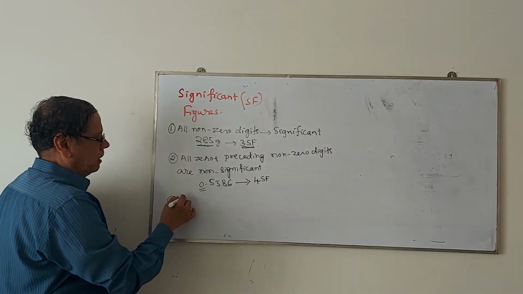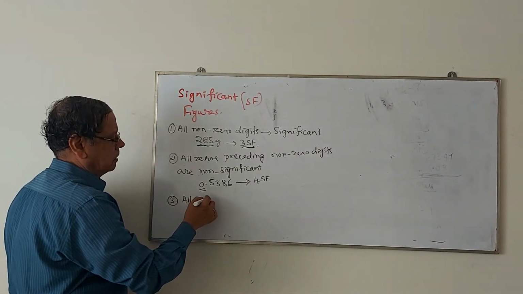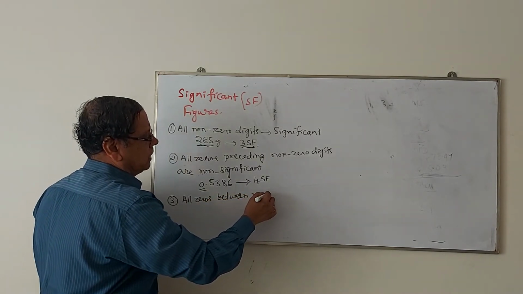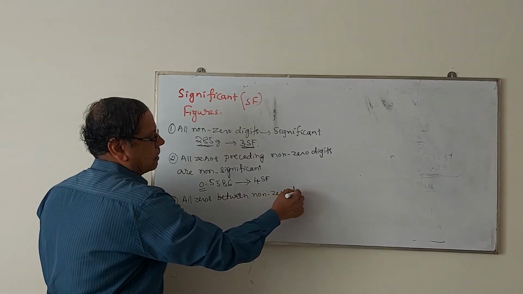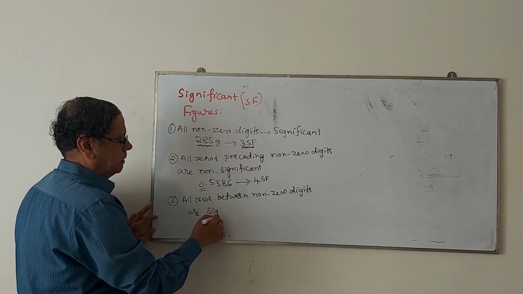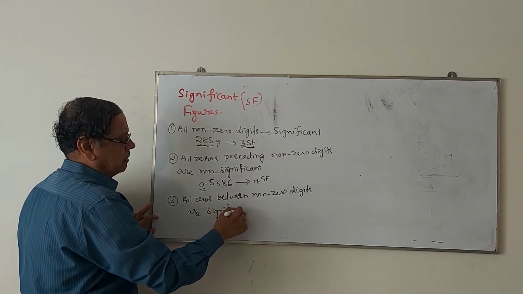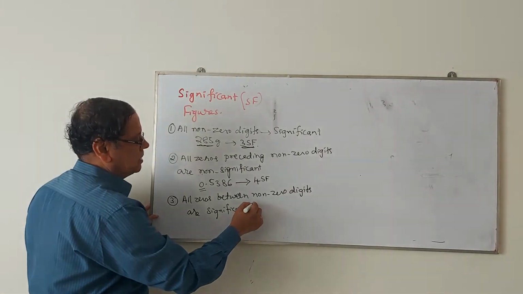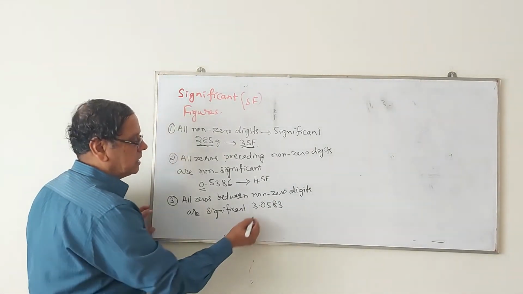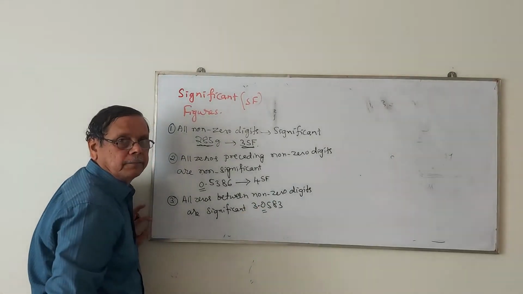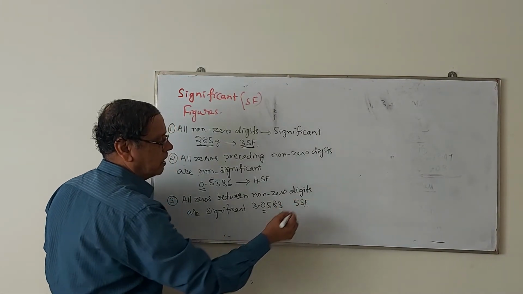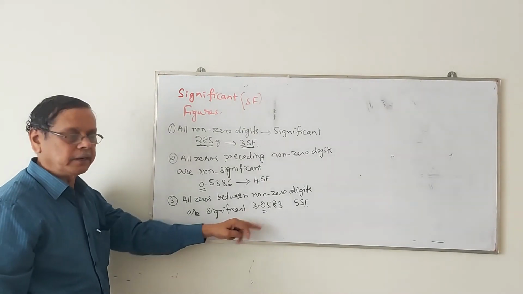Then third point, all zeros between non-zero digits are significant. For example, if I write this as 3.0583, in this case 0 is also a significant figure. So total number of significant figures in this one is 5. So there are 5 significant figures in this number.